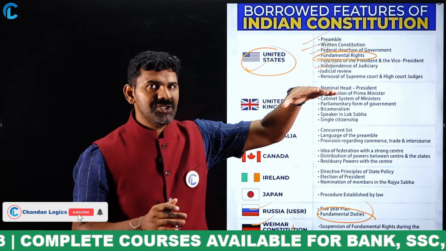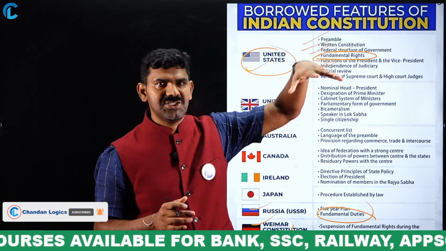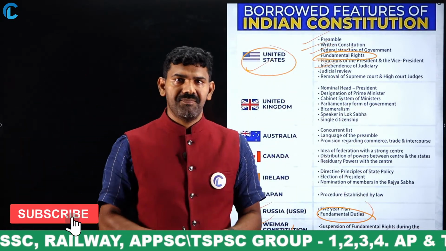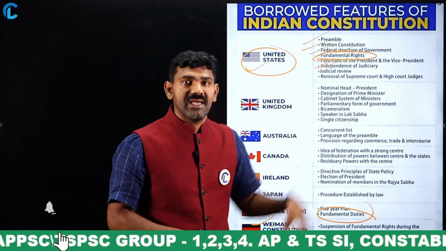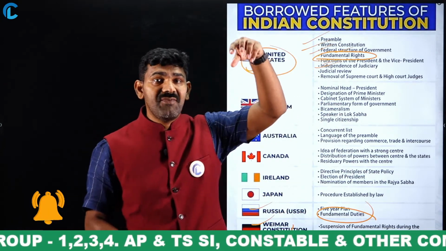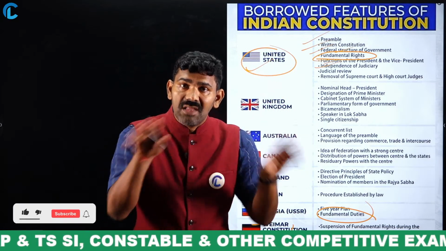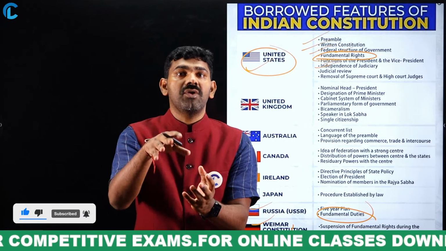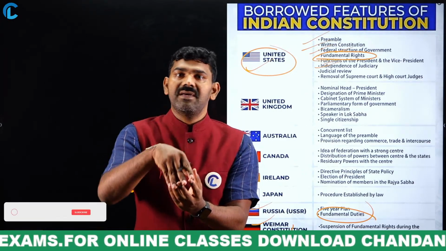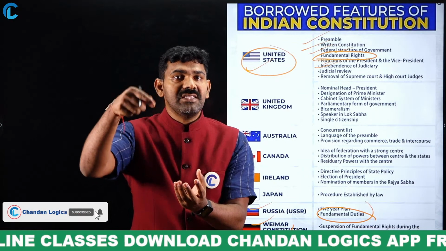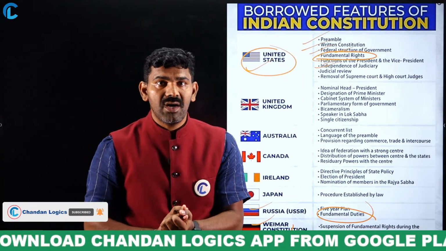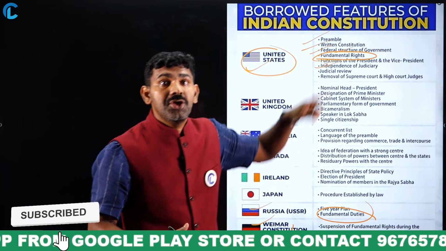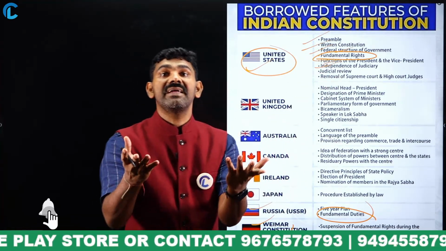In the Indian judiciary, if the Supreme Court gives a judgment, it is applicable for the entire India. But in the USA, a judgment that the federal court gives is not applicable for all the states. Each state has its own court, and that judgment will be applicable to that area. Means, in India the judiciary is integrated; in the USA the judiciary is not integrated.